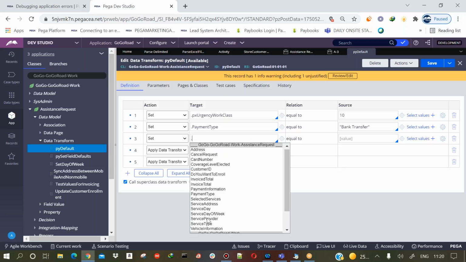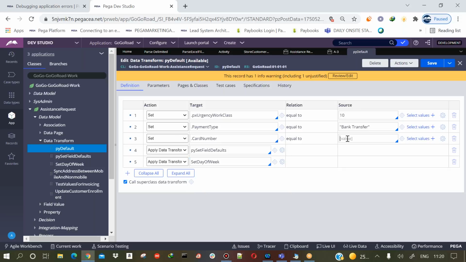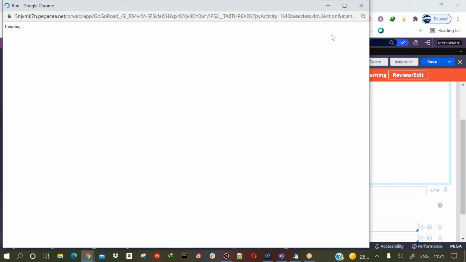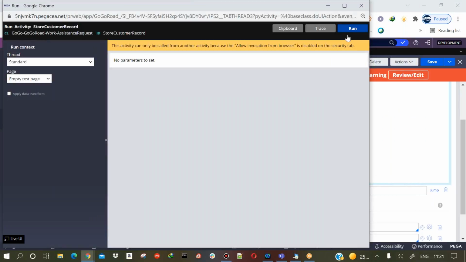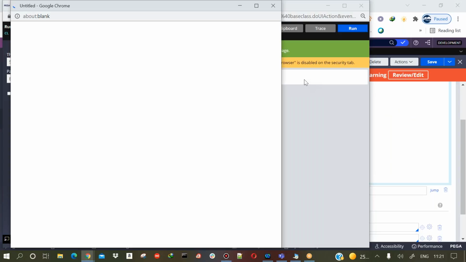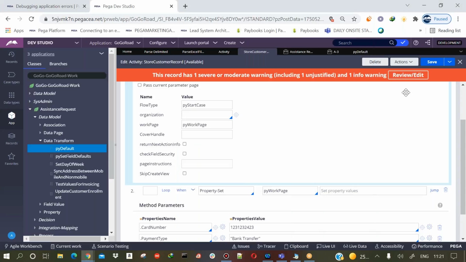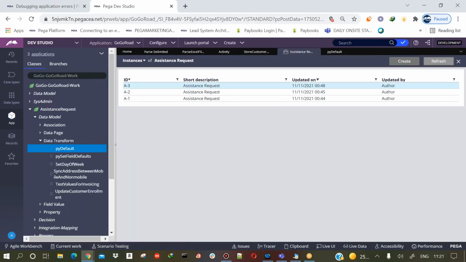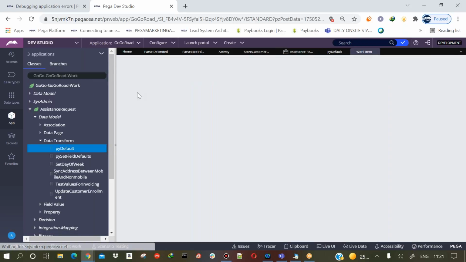And I'll also give the card number. Now save it. Okay, I'm saving it, and I'll rerun this activity. So just use the tracer. If you are not able to get the result, then why is the tracer there? Tracer is there for that purpose only, right? In order to get the right data.